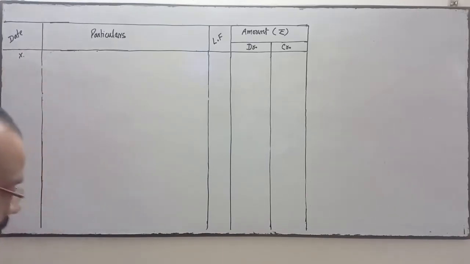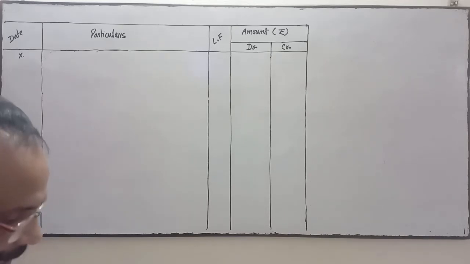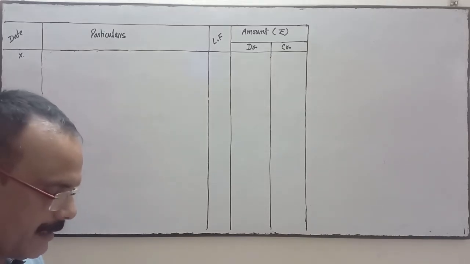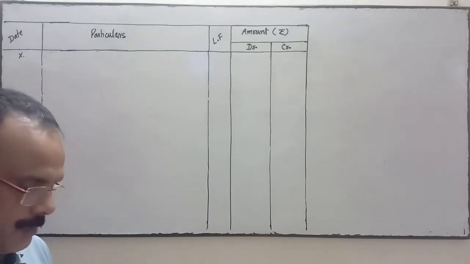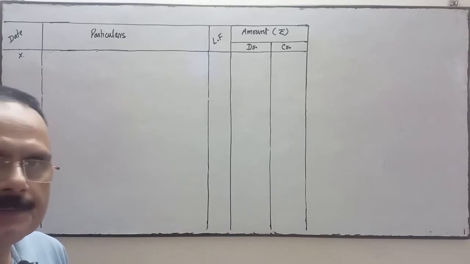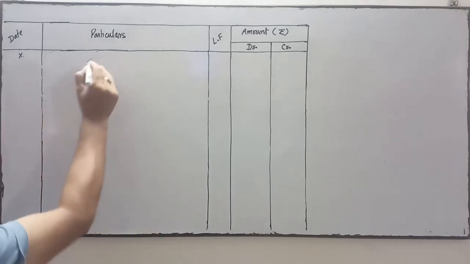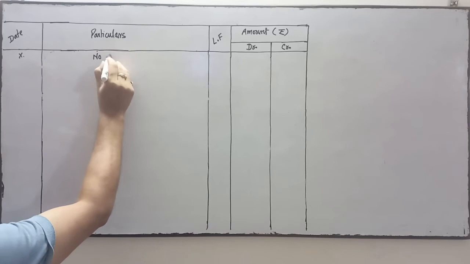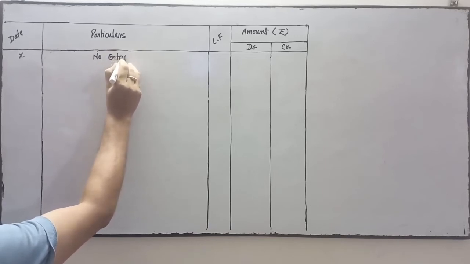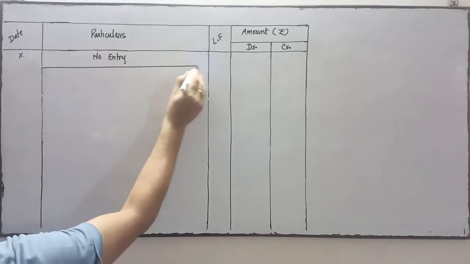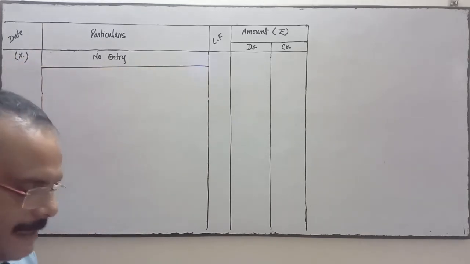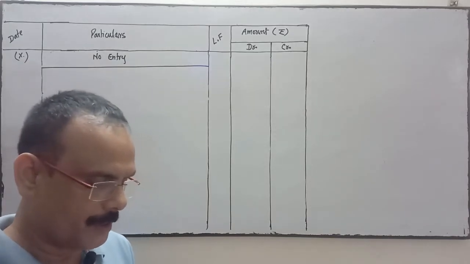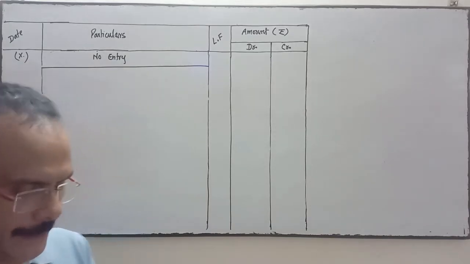Transaction number 10. A creditor of rupees 45,000 accepted furniture valued rupees 43,000 in full settlement of their claim. So the creditor has accepted the furniture in full settlement of their claim, then no entry will be passed. In case number 10, no entry, because the creditor has accepted furniture valued rupees 43,000 in full settlement of claim.